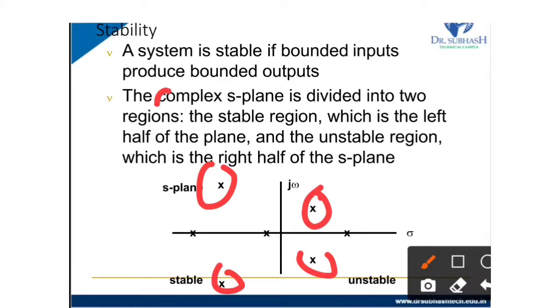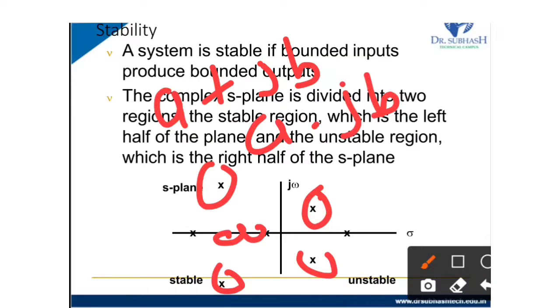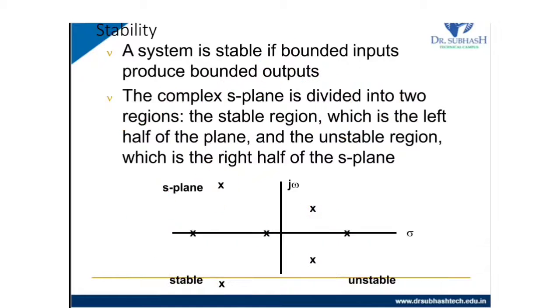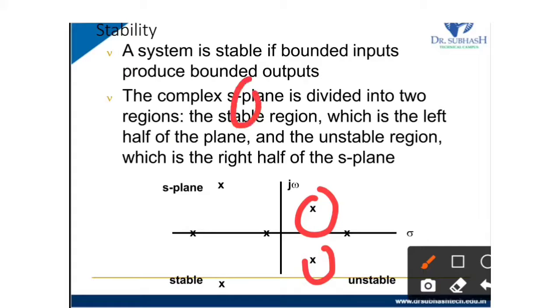These two are complex conjugates, so it is a plus jb and a minus jb. Here is a, and this is b, plus b and minus b. On the left side it is minus a plus jb and minus a minus jb. If it is on the right side, then it is a plus jb and a minus jb.